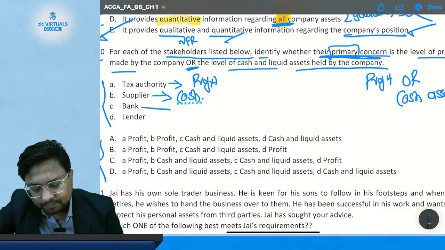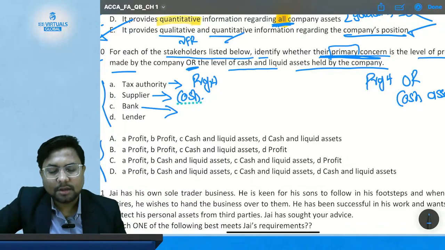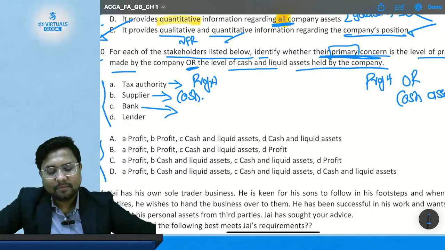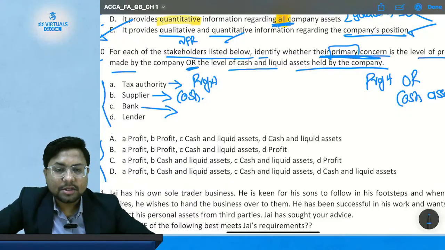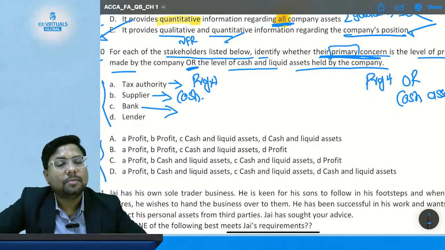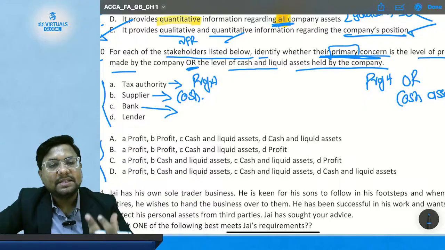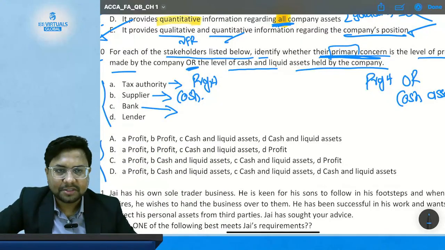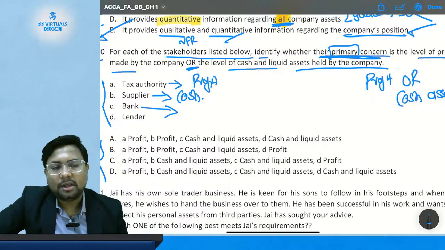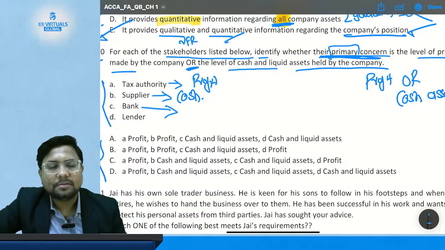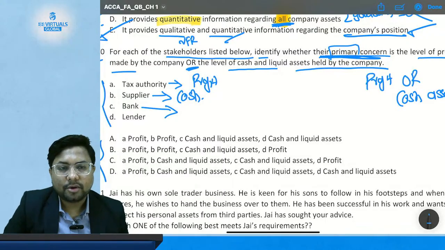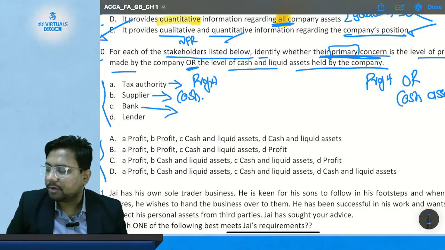Now comes stakeholder C, bank. When we say bank, it is about banks who have given you the money, who have given you the CC, and the overdraft facility. That bank will be more interested in your liquidity, whether you have sufficient cash or not. So the bank will be more concerned about your cash as compared to the profit.